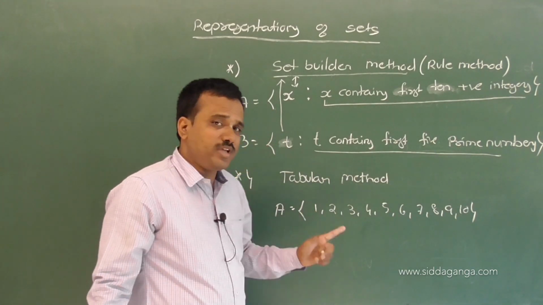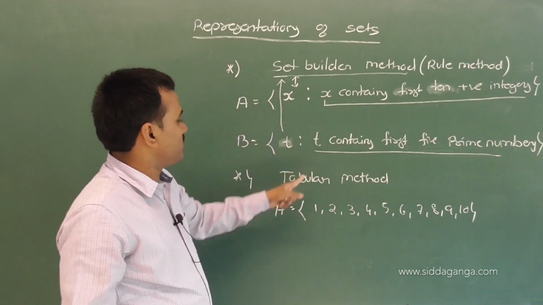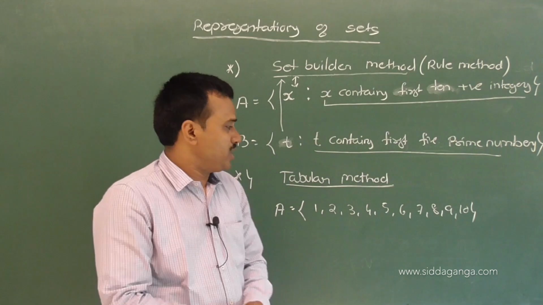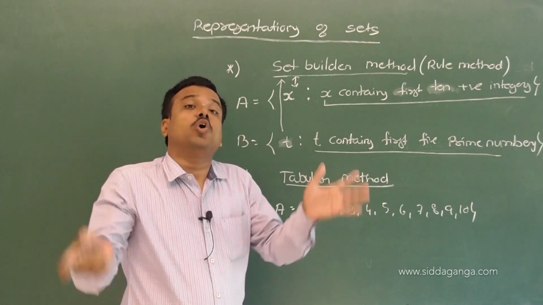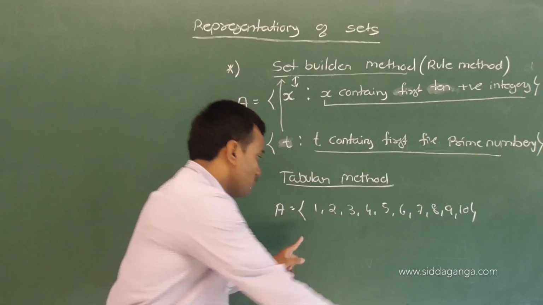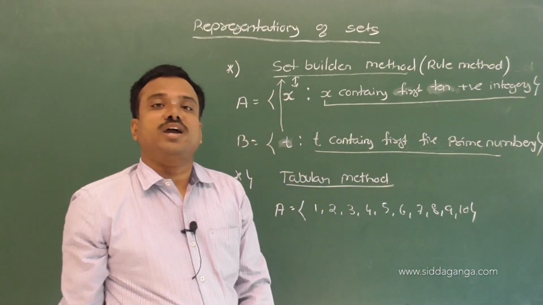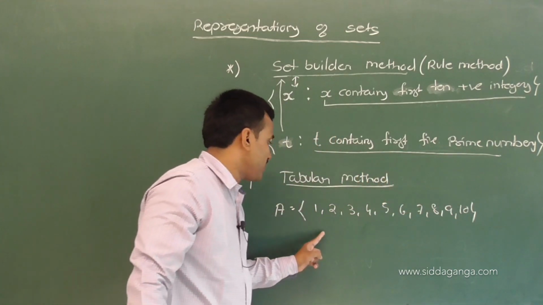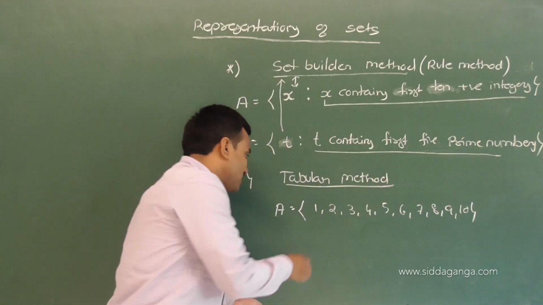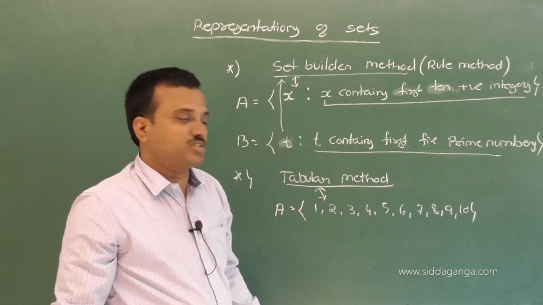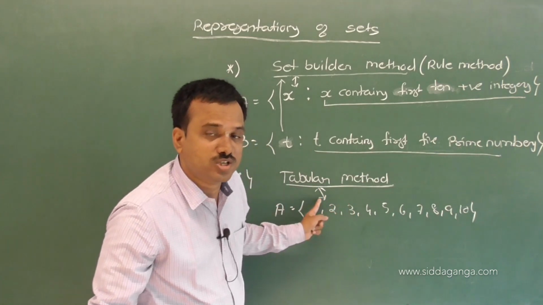So that means in the tabular method, we write all the collections within a pair of curly brackets. If I write all the collection, then that type of representation we call it as what?